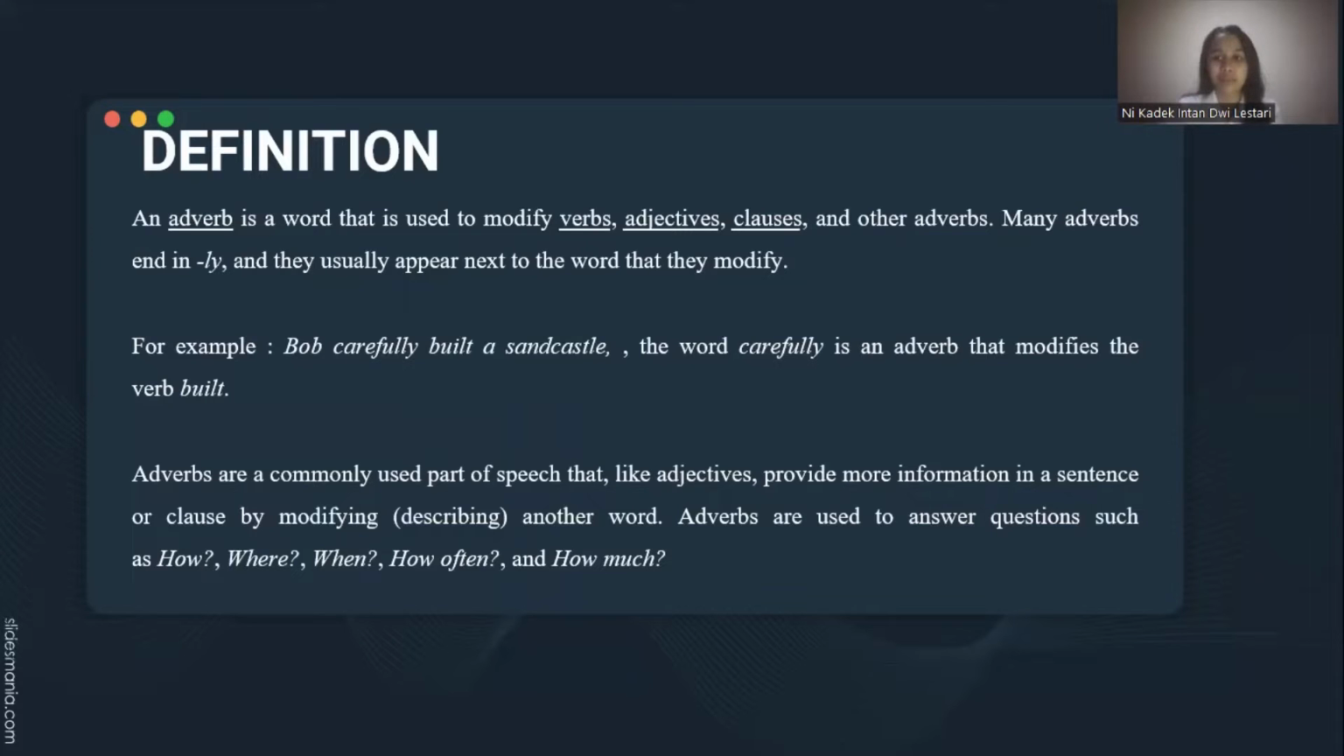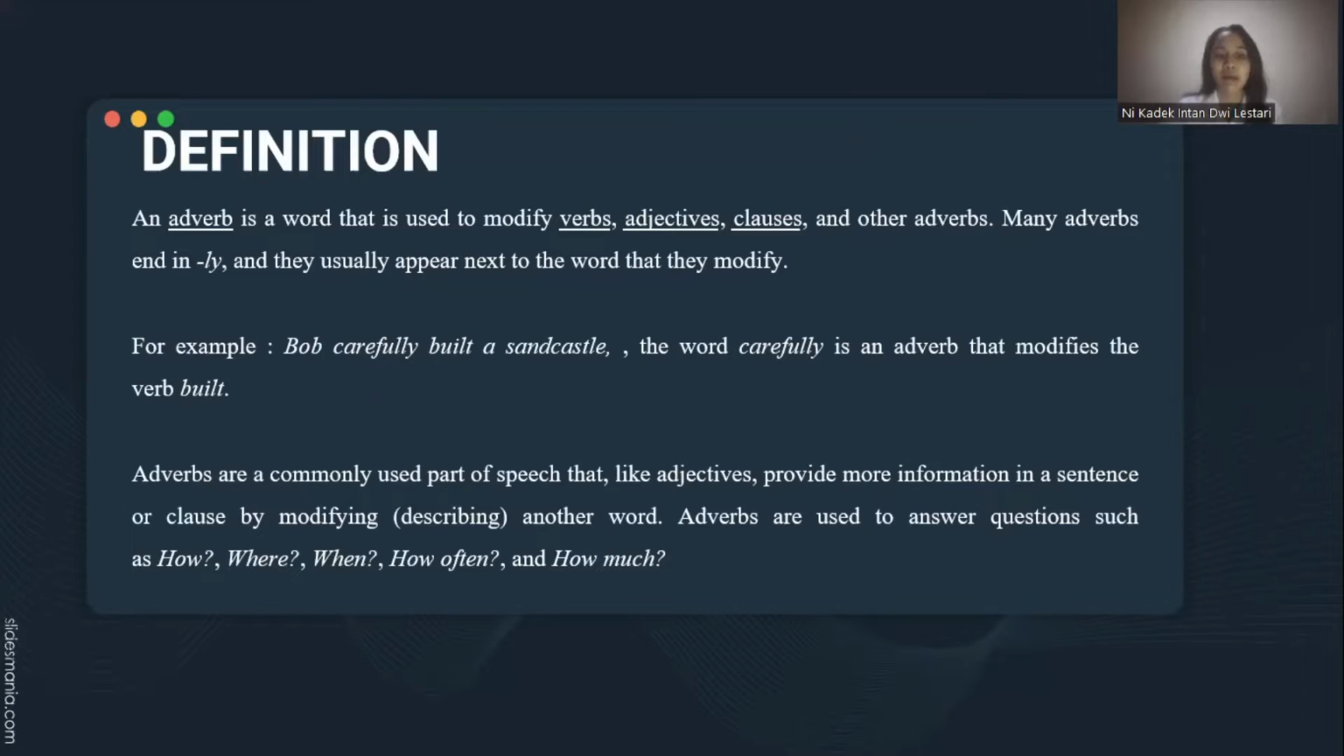What is adverb? An adverb is a word that is used to modify verbs, adjectives, clauses, and other adverbs. Many adverbs end in "ly" and they usually appear next to the word that they modify. For example, Bob carefully built a sand castle. The word carefully is an adverb that modifies the verb build.